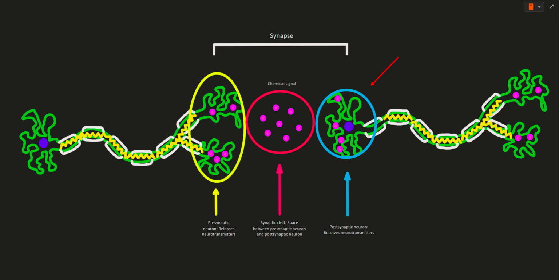The postsynaptic neuron is the dendrite of the next neuron. It is called postsynaptic because it comes after the synaptic cleft. The postsynaptic neuron receives neurotransmitters that come from the presynaptic neuron.